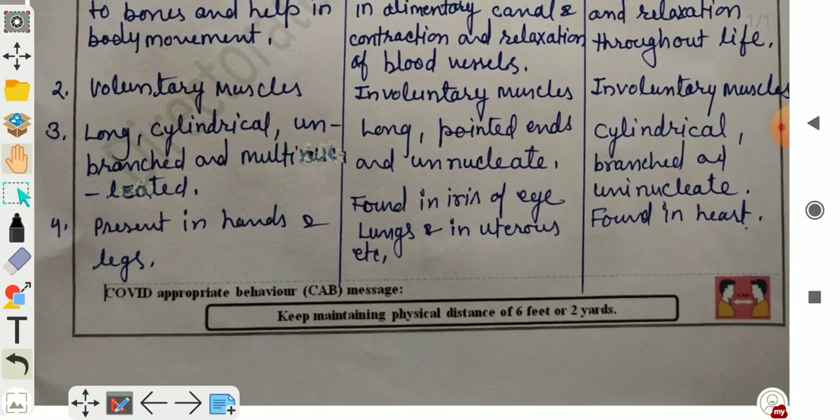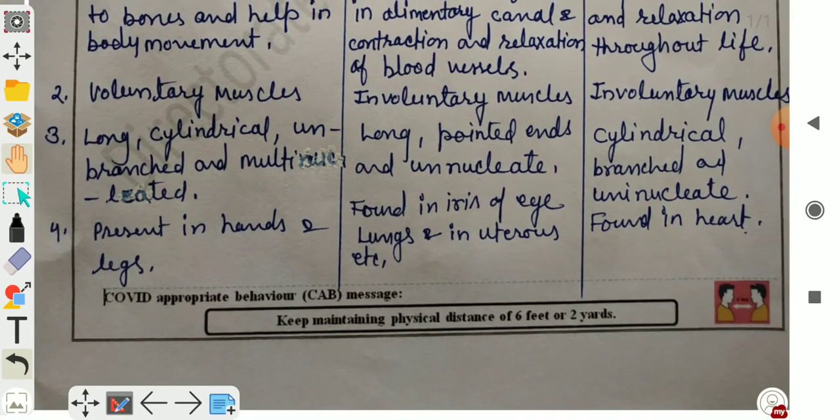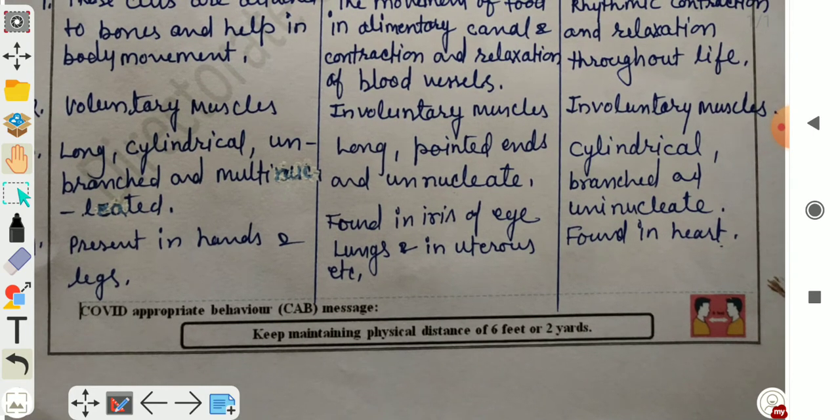Third difference is voluntary muscles or striated muscles are long, cylindrical, unbranched and multinucleated. What do they have? More than two nuclei, multinucleated. Smooth muscles are long with pointed ends and uninucleated. This one is uninucleated, children.